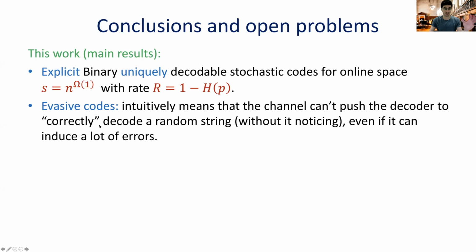And the second thing I want to point out is this evasive codes property, which says, intuitively at least, that a channel can't push the decoder to correct a random string without it noticing. So if you have a random string and a channel is trying to deceive you into thinking that you're close to some valid code word, then the channel can't do that. Okay, and this property appears to be useful, at least for us.